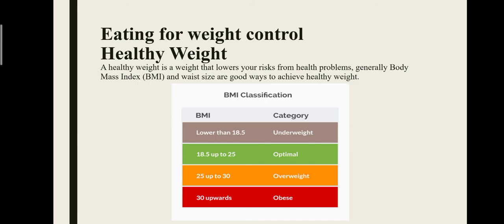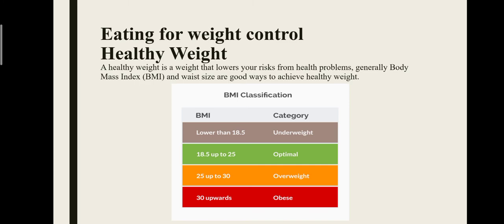If we want to calculate our BMI, then we have to use the formula that is weight upon height square. And once we have our BMI, if the BMI is lower than 18.5, then which category do we fall in? Underweight. If our BMI falls in 18.5 to 25, then it's an optimal weight. Then 25 to 30 means the person is overweight, and more than 30 or 30 upwards means that the person is obese. So how will you define a healthy weight?